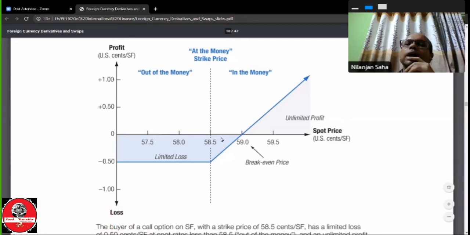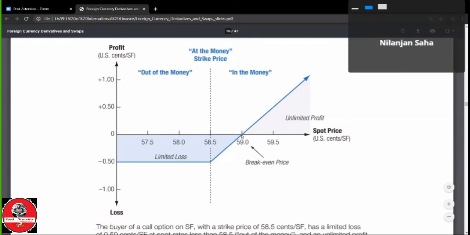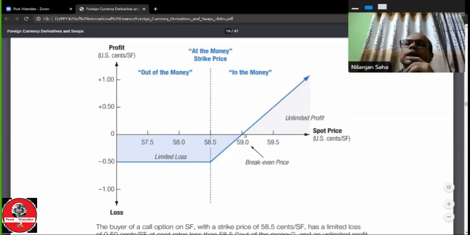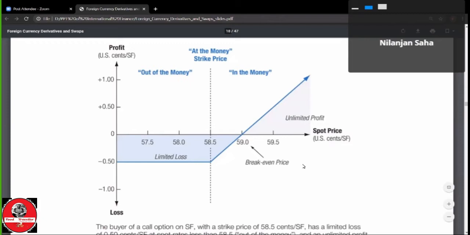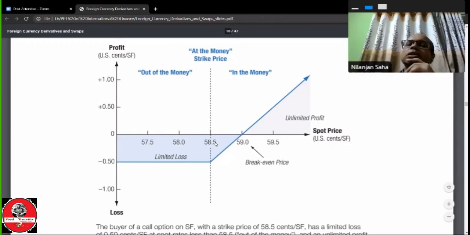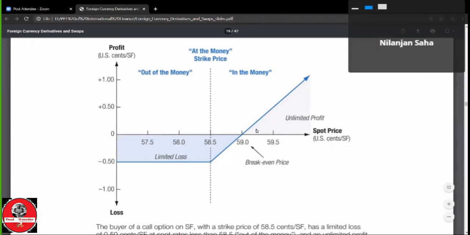But when the spot price moves further up, for example to 59, the investor is at the break-even price: the strike price plus the premium paid equals 59.